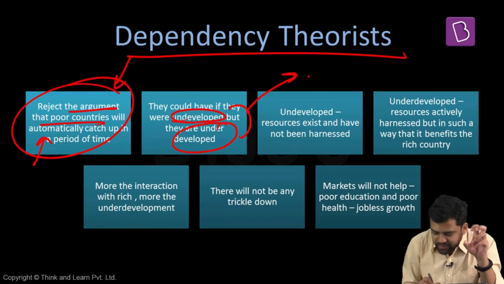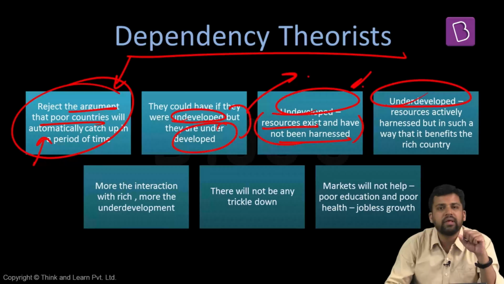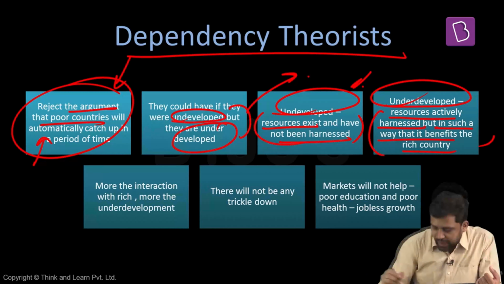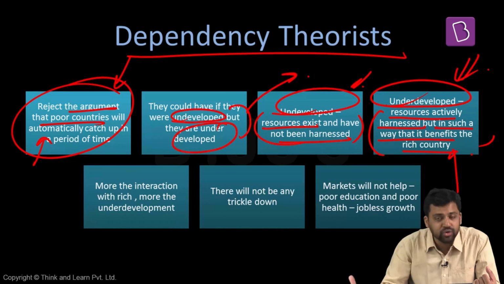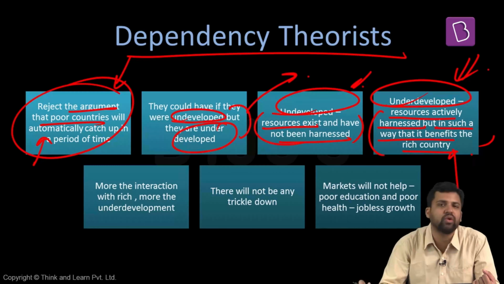Now, undeveloped is that scenario in which resources exist, but they have not been harnessed. Underdeveloped is that scenario in which resources are actively harnessed, but it is harnessed in such a way that the rich country benefits. And at present, these poorer countries that we are talking about, they are underdeveloped. They have resources, and the resources are being harnessed for a very long period of time, but the way they are harnessed, it is not benefiting their own economy, rather it is benefiting someone else.